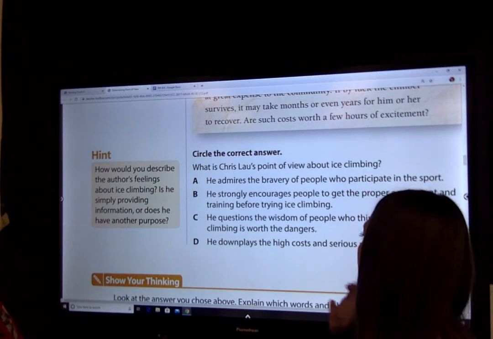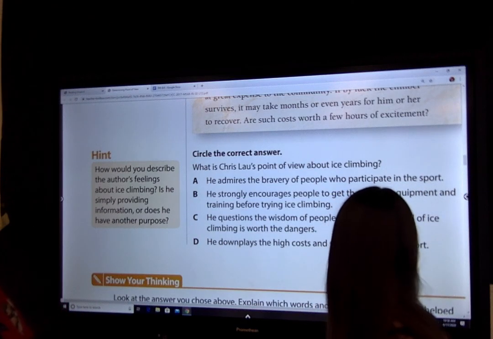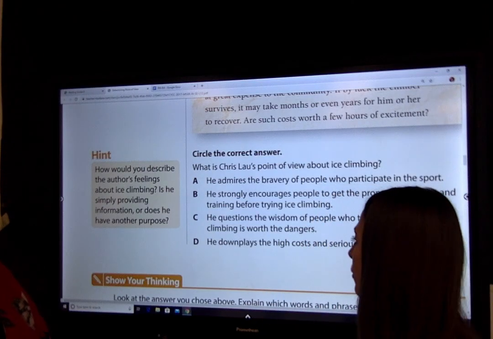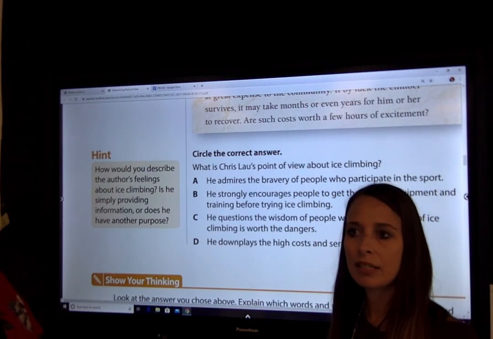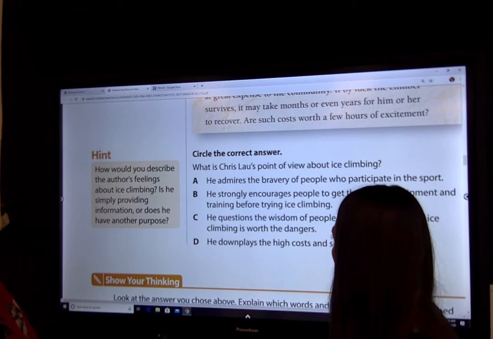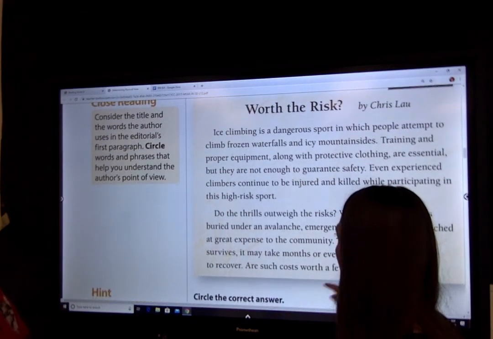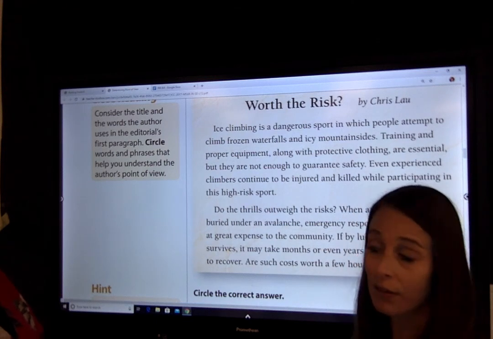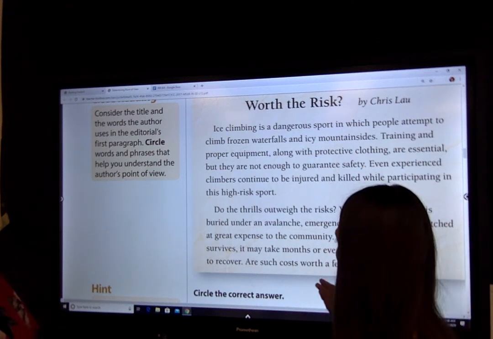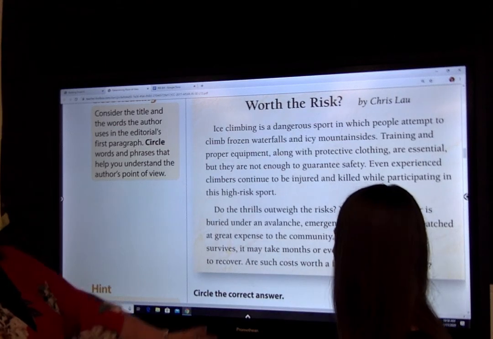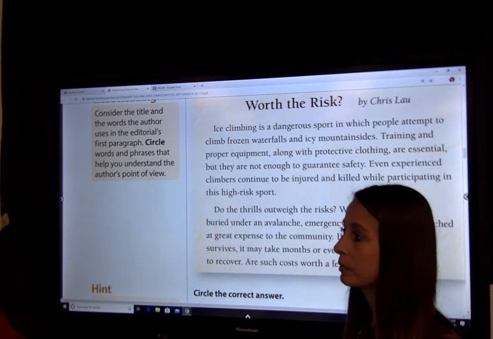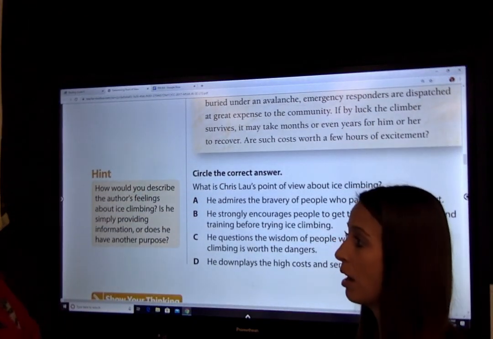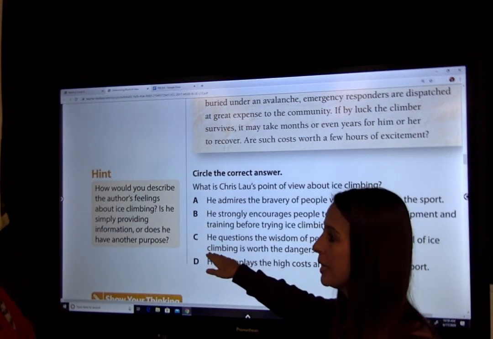Let's look at D: He downplays the high cost and serious risks of the sport. Well, you've got to know what downplays means, okay? If you downplay something, you're showing that it's not really that big of a deal. Let's look. Do any of those words that we circled show that he doesn't think it's a really big deal? No. In fact, they're the opposite. It says dangerous, high risk, great expense. And then here, are such costs worth it? So obviously, that's the complete opposite of how the author feels. That's right. So it has to be C.